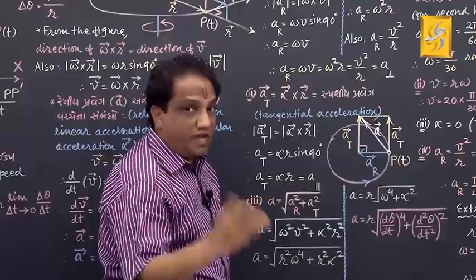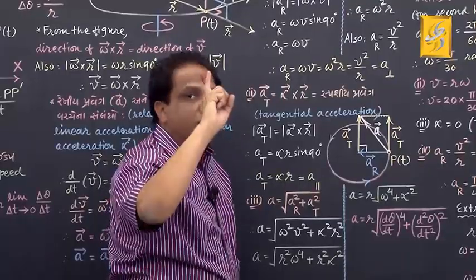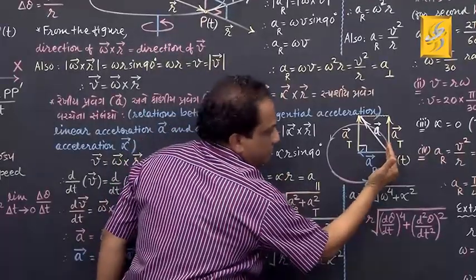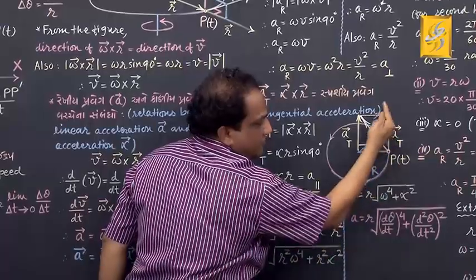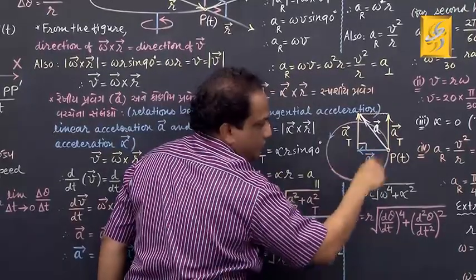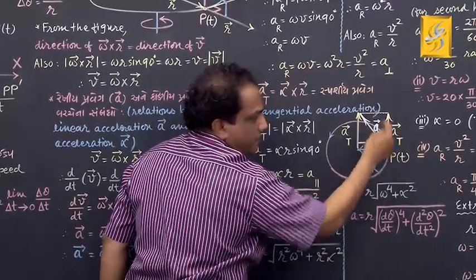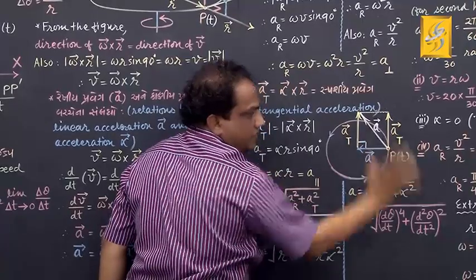If somebody is asking you where is the tangential acceleration, then you must show the tangent. This is the direction which gives you the tangent drawn to this circular path at this very point, which is perpendicular to this radius, correct?